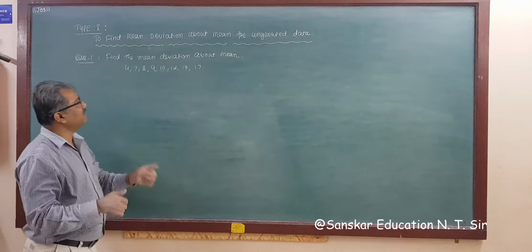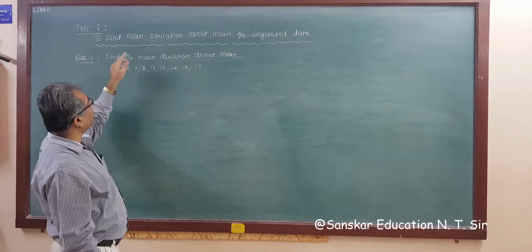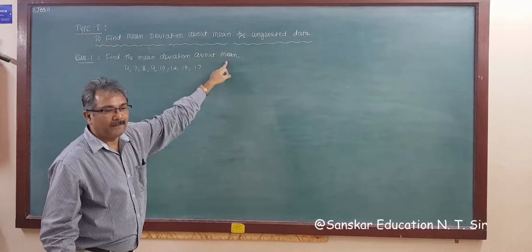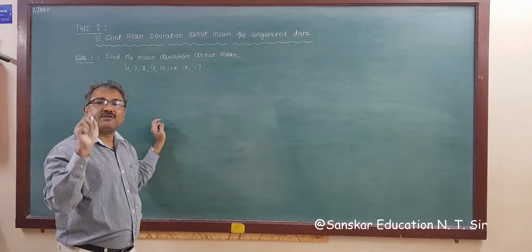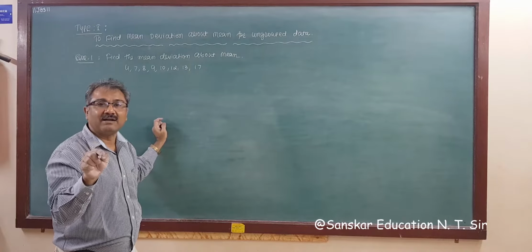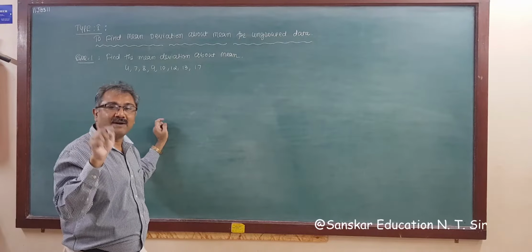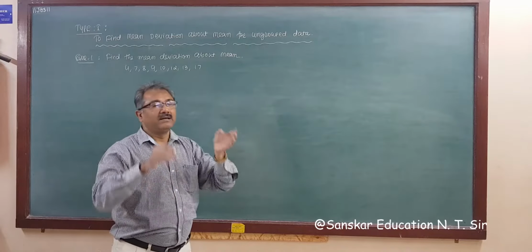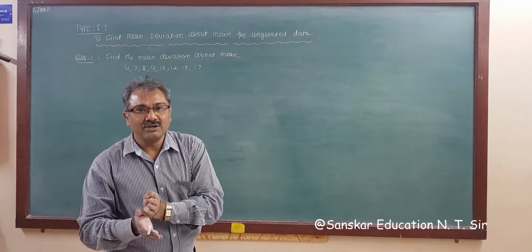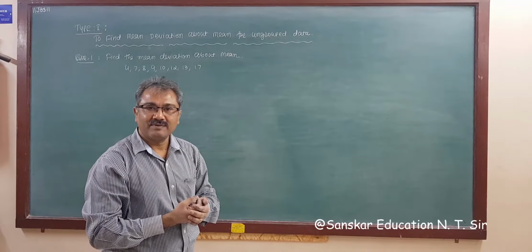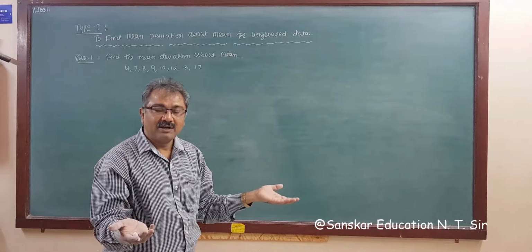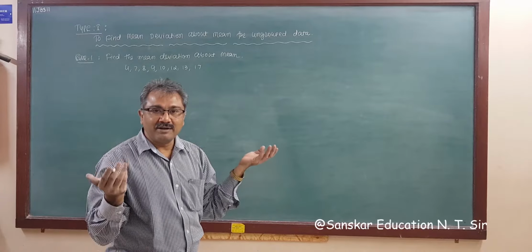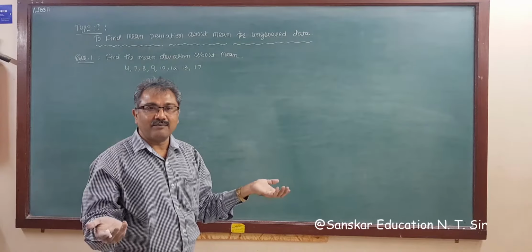Before solving the example, what do we want to find? The mean deviation about mean. First of all, write down the formula you are going to apply, then find the requirements: what you require, mean, median, total number.